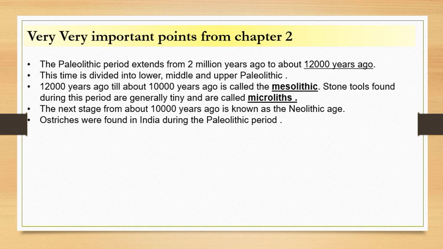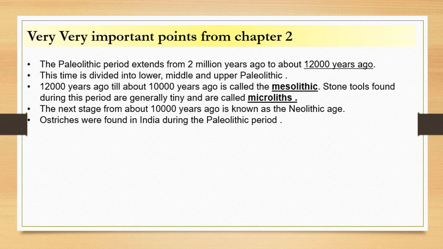Then, from 12,000 years ago till about 10,000 years ago, there is a period called the Mesolithic period. The stone tools found during this period are generally tiny and are called microliths. Microlith means small tool. Then the next stage starts from about 10,000 years ago and it is known as the Neolithic age.